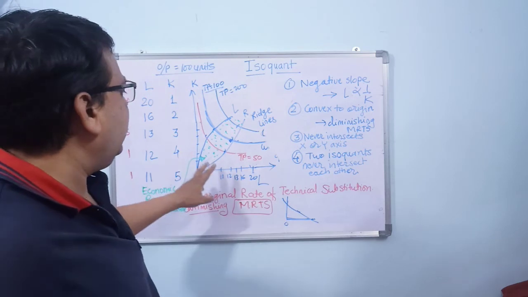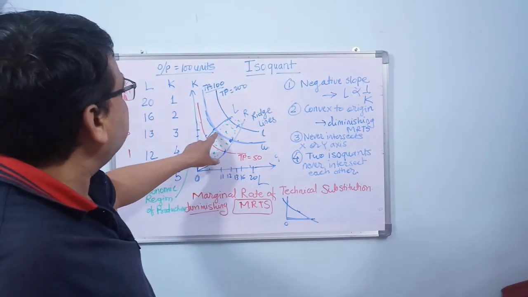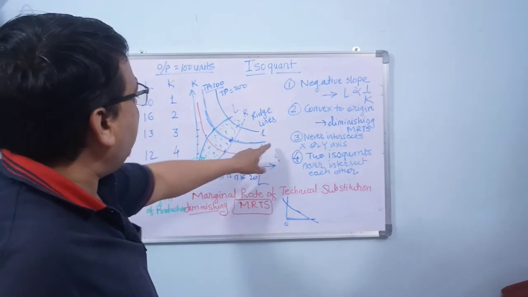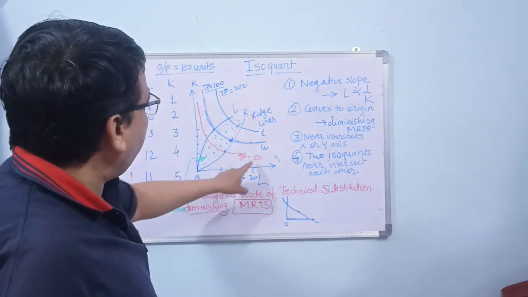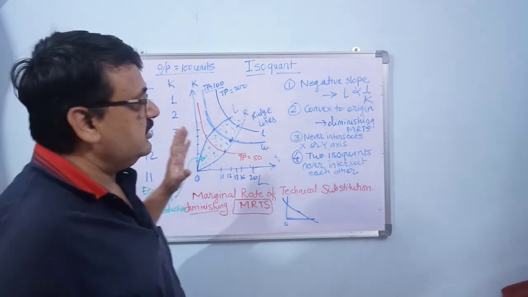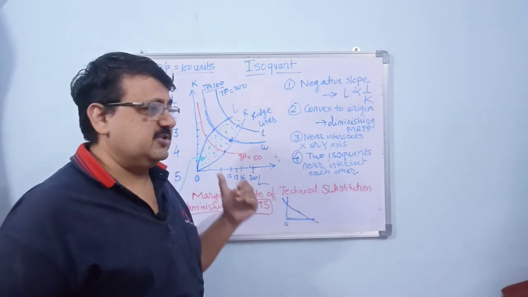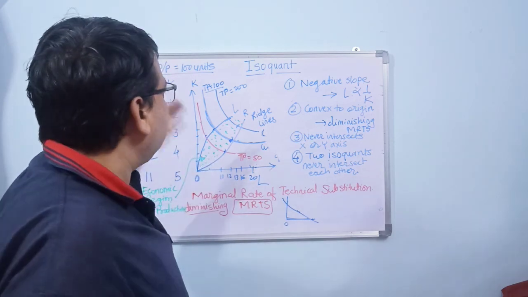So it shows that suppose I want to produce 100 products, I should produce somewhere here in this line. If I have to produce 200 products, I have to produce somewhere here on this line. If I have to produce 50 products, I have to produce somewhere on this line. So this is a kind of economic model which is used in efficient production using the isoquant curve.